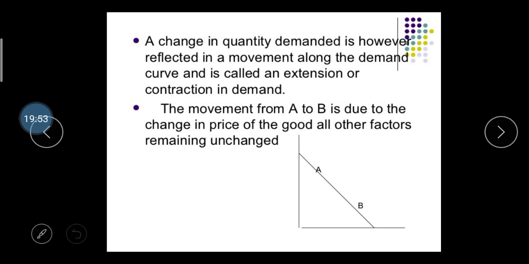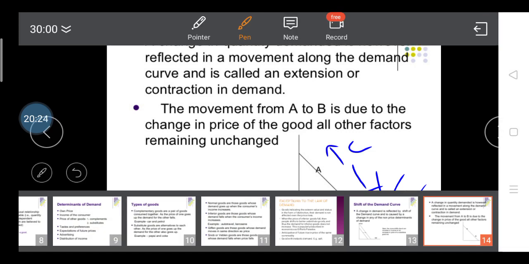A change in quantity demanded, however, is a movement along the curve, called the extension or contraction of demand. The movement from A to B occurs while the demand factors remain unchanged. Here the other factors, for example the income of the consumer, the taste of the consumer, and substitute prices, are all constant. If the price is changed and the demand is higher, it's called an extension in demand, and if your demand is lesser, it's called a contraction in demand.